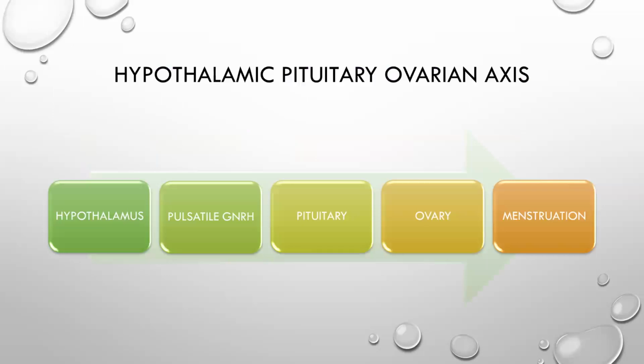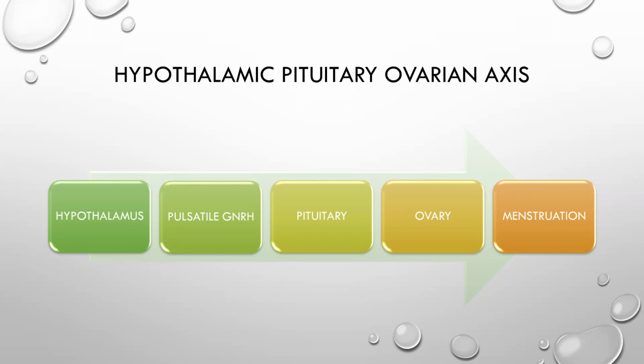What is the hypothalamic pituitary ovarian axis? For menstruation to occur, this axis is very important. The hypothalamus releases gonadotrophin releasing hormone in a pulsatile manner, which acts on the pituitary.